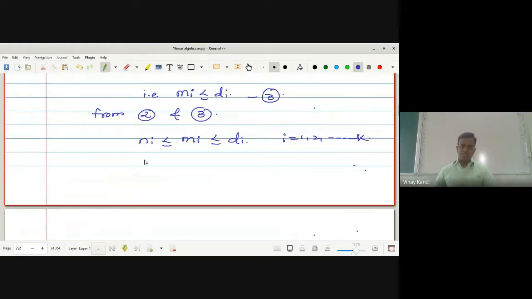Here Ni is less equal by Mi, less equal by Di, taking summation from 1 to k. I is running from 1 to k.